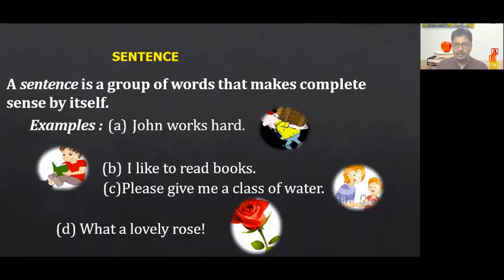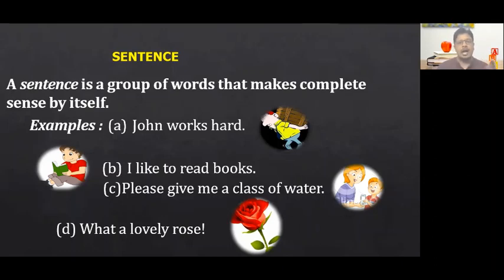We are able to understand that we are speaking about a person by name John, who works hard. So the meaning is very clearly conveyed. We are talking about John, the verb is "works", and how is he working? Hard. So this is an example of a sentence.